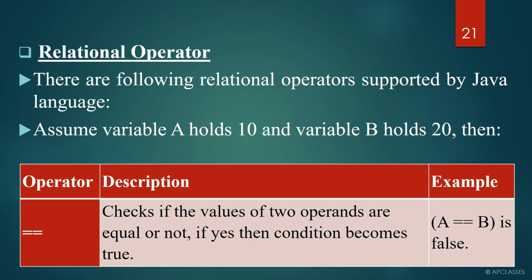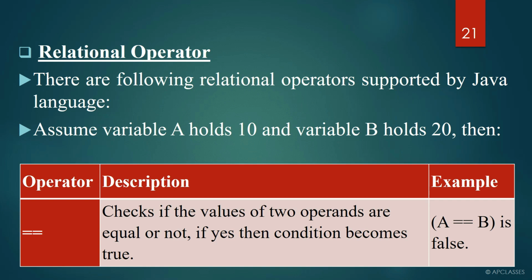What do you mean by relational operator? Whenever you find a relation between two operands, right? What kind of relation can you find? Whether both are equal or not, or the first one is greater than the second one, or the first one is smaller than the second one. If you have to find some kind of relation, then we have to use a relational operator. Relational operators are basically used to find relations between two operands.